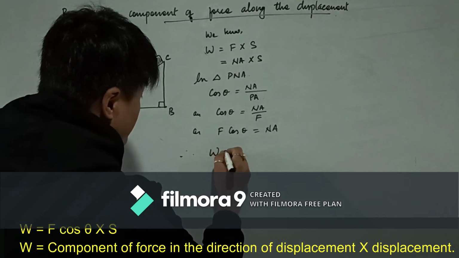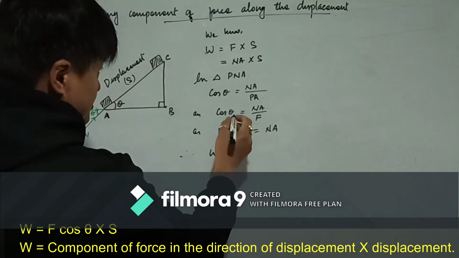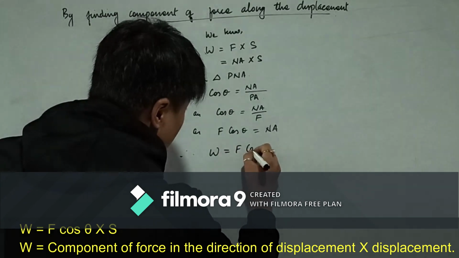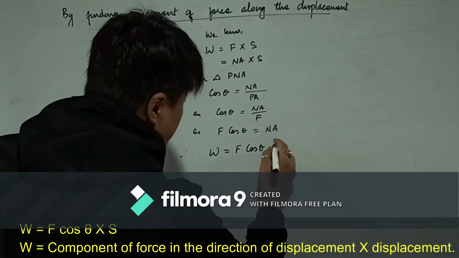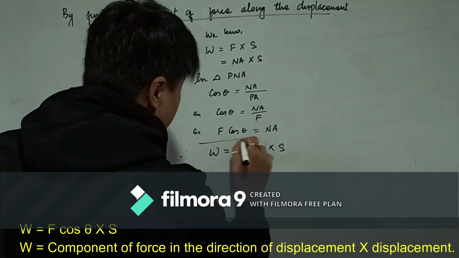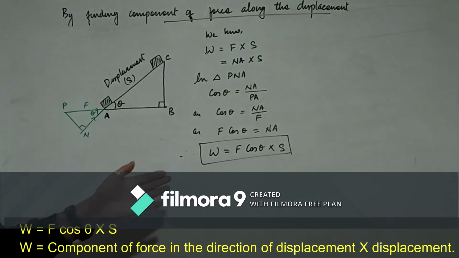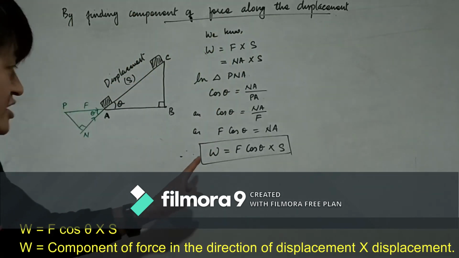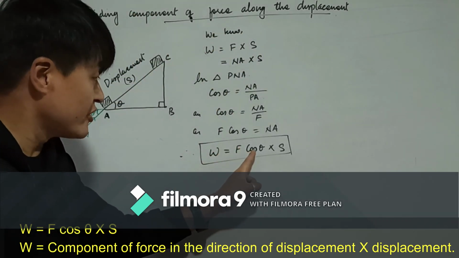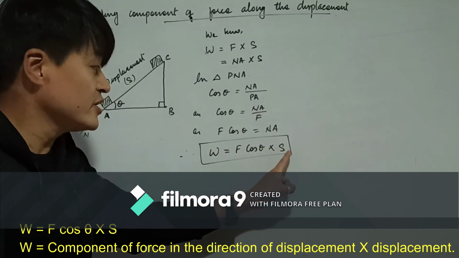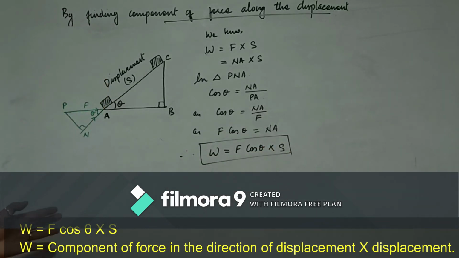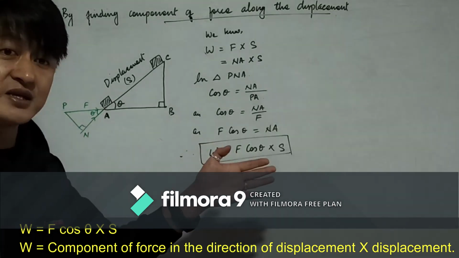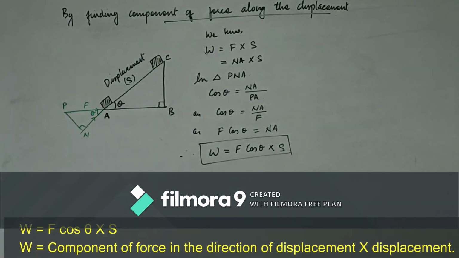Therefore work done is equal to force, NA, which is force into cos theta, into displacement, and this is the amount of work. This is how we find the component of force along the displacement. That is, work done is equal to component of force along the displacement into displacement. These are the two ways we can find the amount of work when the displacement of the body is not along the direction of the force.